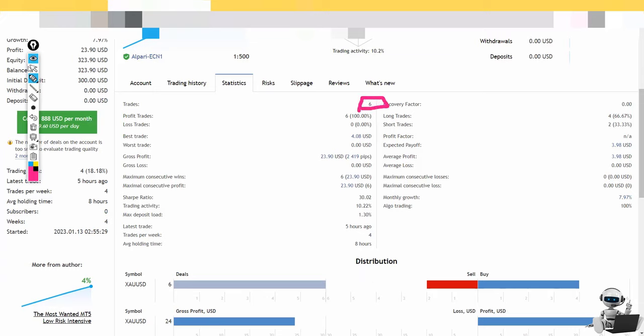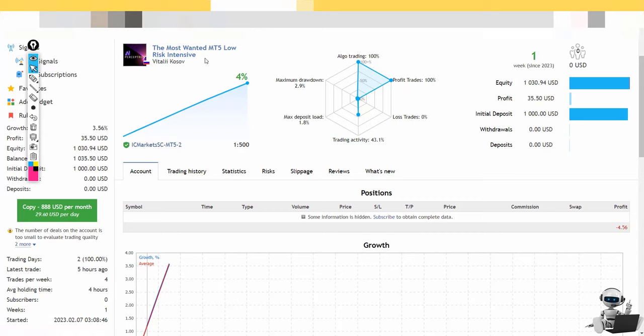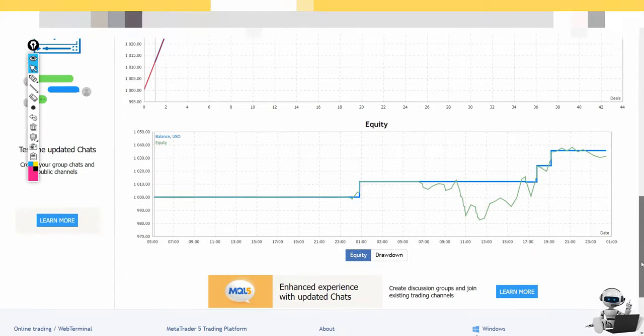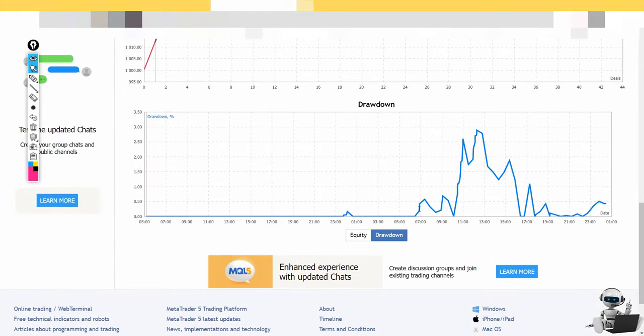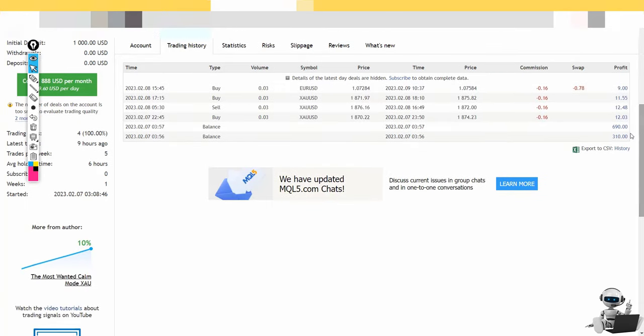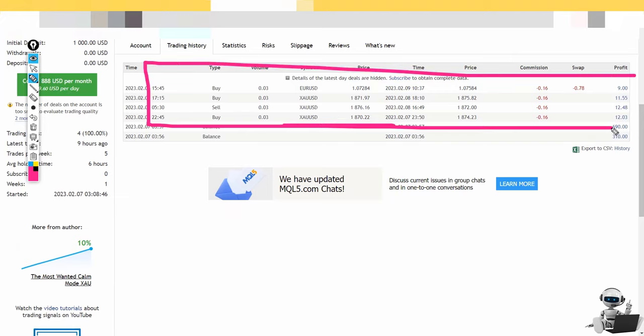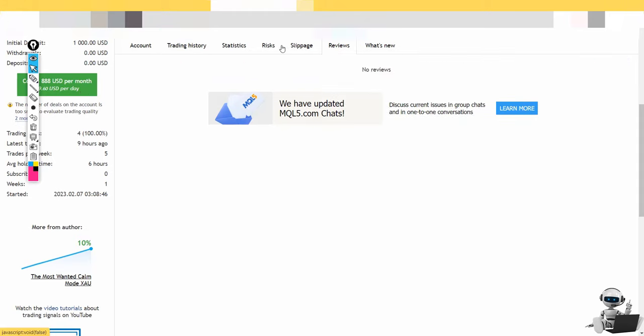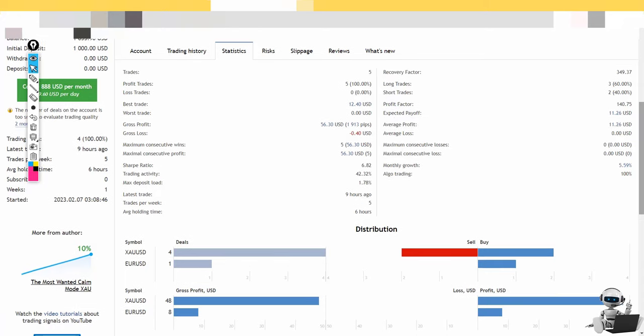We have another signal as well. This is for MT5 low risk intense IC market live account 1000, very amazing. Right now we have 3% and we have some drawdown which is low, but we cannot analyze because it does not appear the signal right now. Let me refresh it. Yeah, here we have some trades you can see on euro US dollar and gold. So this is using 2 pairs on the same account, which is amazing. It is really profitable, but this is a short period of time. We need more data. I cannot analyze based on this data, so I will do a back test.